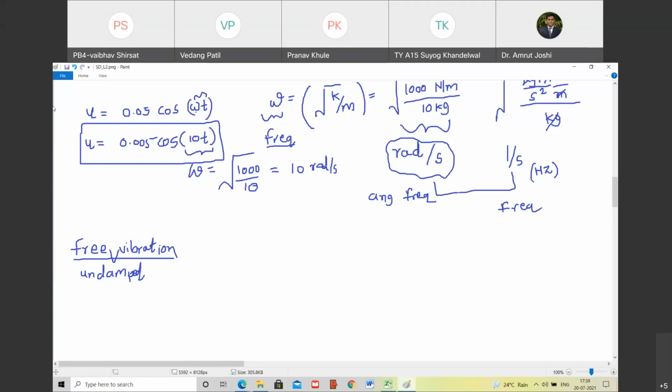Now imagine that a child is sitting on a swing. You pull him back and you leave him. His feet are not reaching the ground, and you are also not applying force later on. So what is going to happen? He or she will keep on oscillating about the mean position till finally he or she comes to rest, or till the time he or she cries, whichever happens first. But what I am trying to say is, it is a free vibration. Is there any other example of free vibration that you experience in day-to-day life?